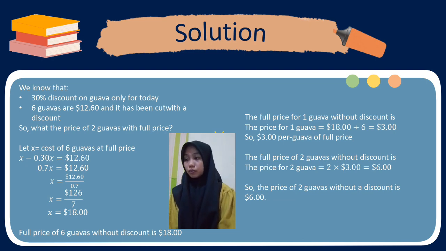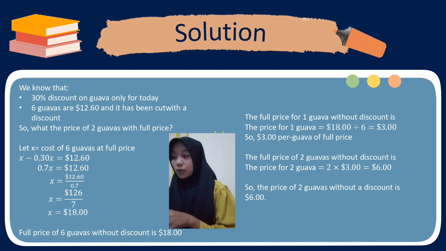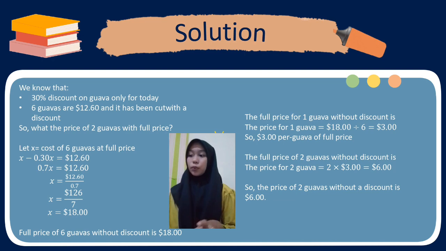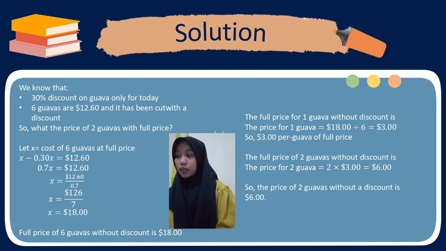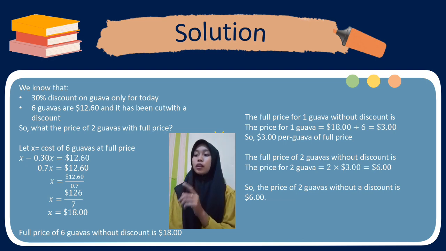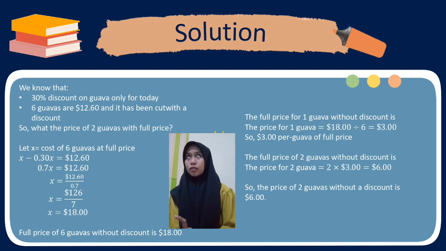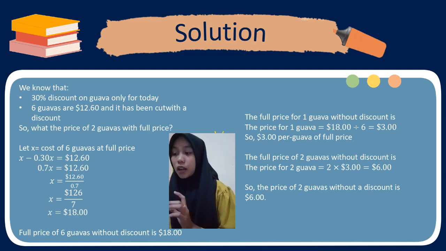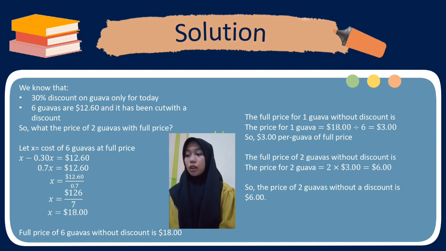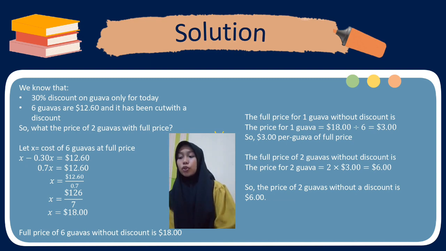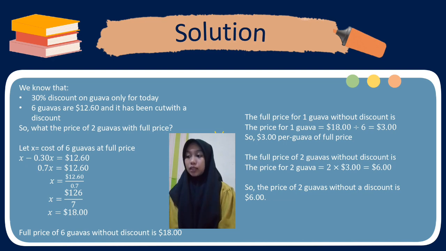So 0.7x equals $12.60. So x equals $12.60 per 0.7. So x equals $18. The full price of 6 guavas without discount is $18.